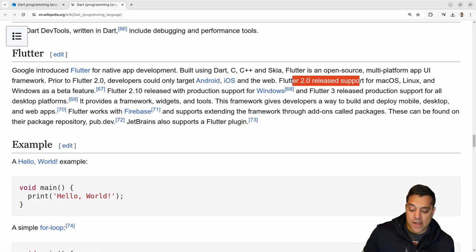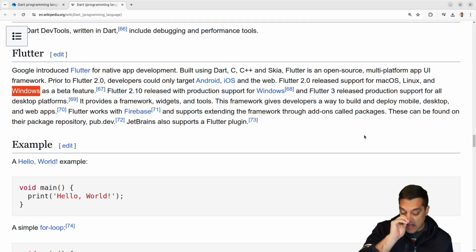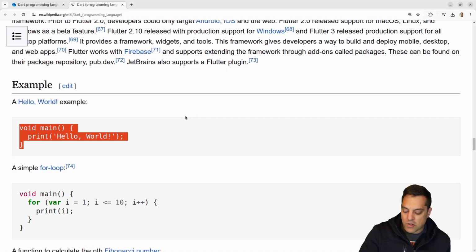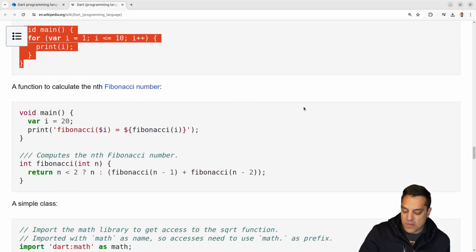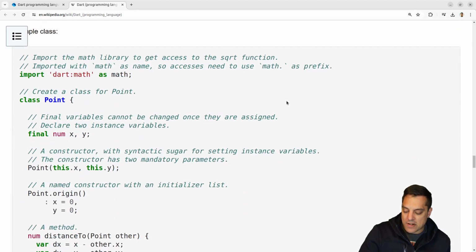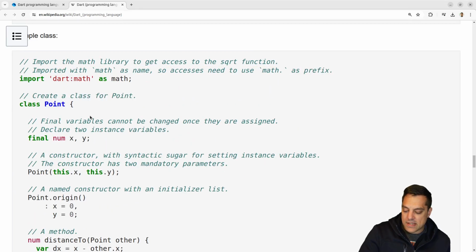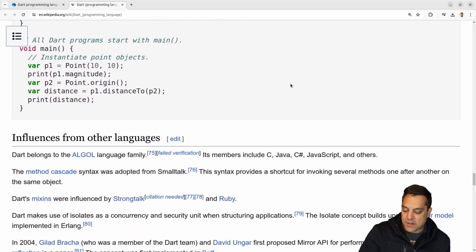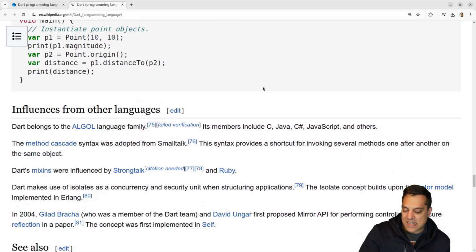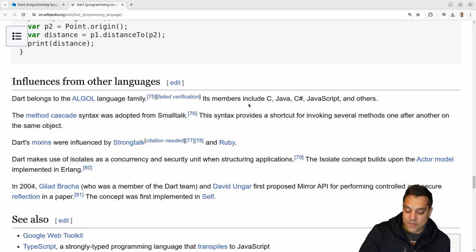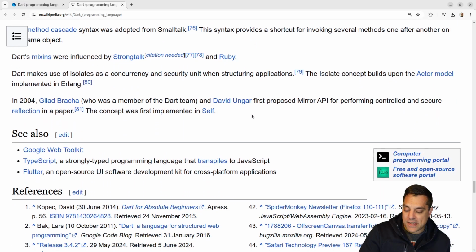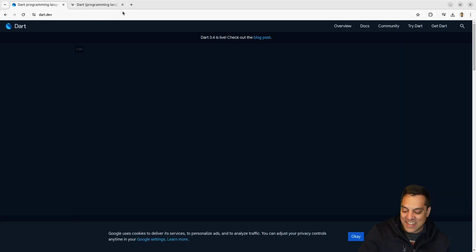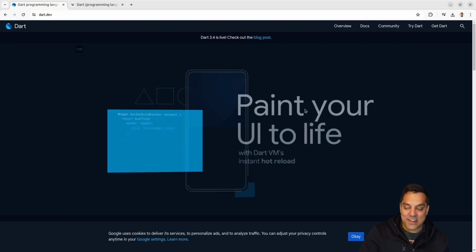And interestingly, Flutter 2.0. Okay, you can target a bunch of different applications here. Okay, or platforms. So very interesting stuff here. And then let's see, our hello world looks pretty familiar, simple for loop. Okay, so maybe we'll be able to make a little bit of progress here. I've got classes, final variables. Okay, this is looking like a nice language here. Again, all algo stuff, so I usually have it, for better or for worse, I kind of think in C. So anyways, let's go ahead and take a look at Dart here.